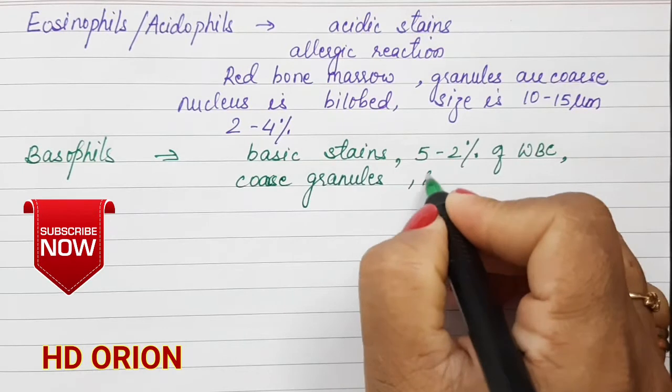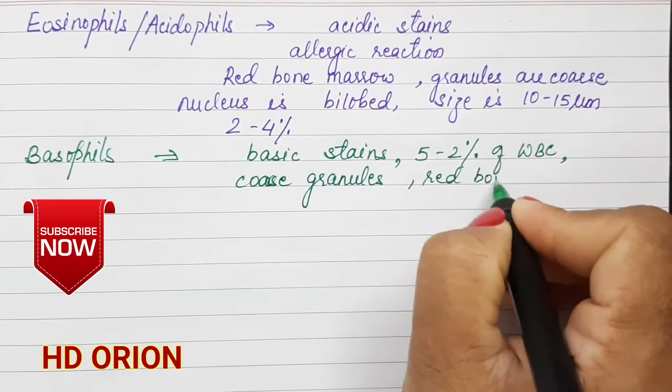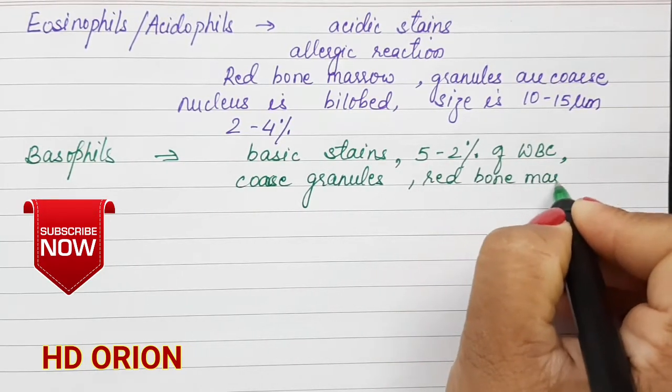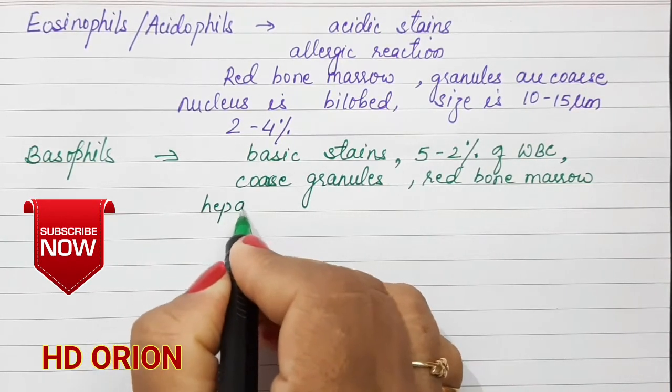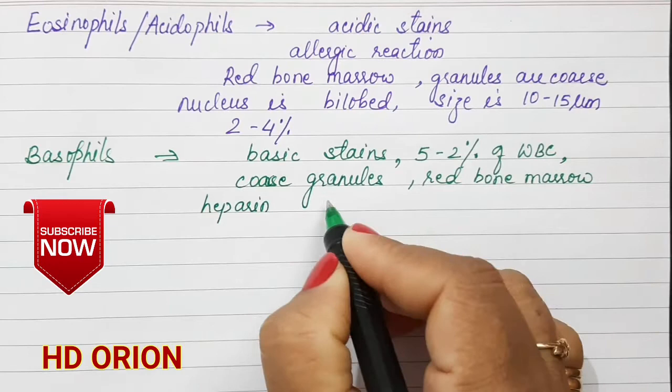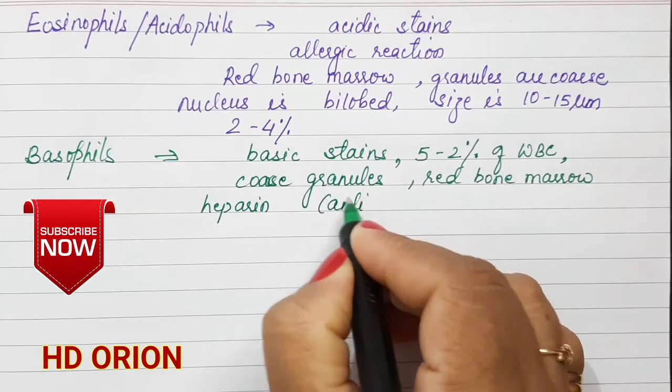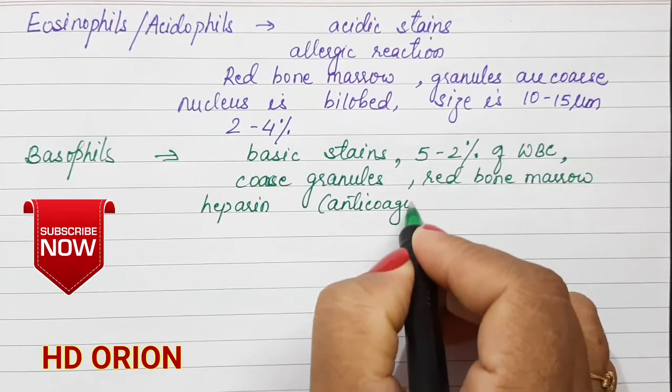And they are also produced in red bone marrow. They secrete a particular substance called heparin. This heparin is an anticoagulant, and it prevents the blood from coagulating.